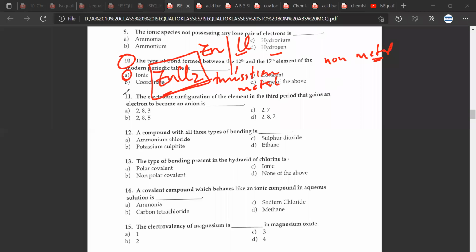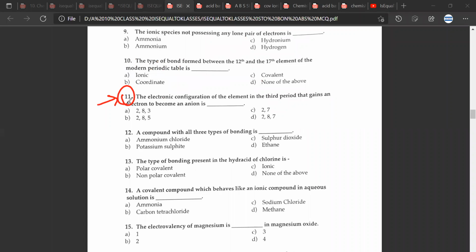Great, Mr. CB. So question number 11th. The electronic configuration of the element in the third period that gains an electron to become an anion is D, 2, 8, 7. It is third period, so that is why there would be 3 shells. It would gain 1 electron. So this is the only species. Great.